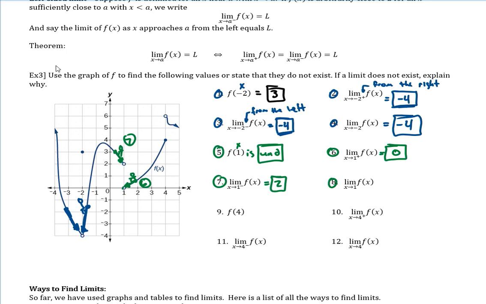Okay, so again, I'm blindfolded. I would think I'm going to step on this when I'm at x equals 1. So I'm very close to it. After 1, it looks like I'd fall off a cliff. Okay, but right now I'm thinking I'm going to step on that y coordinate of 2. And then to answer this from both the left and the right, I have to look at these two answers. Because these two answers are different, that means this one does not exist.